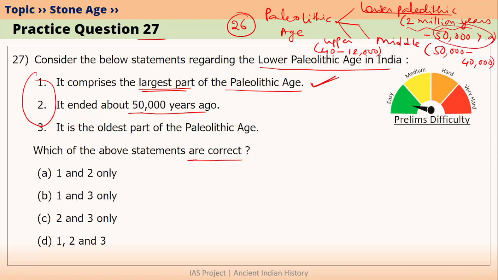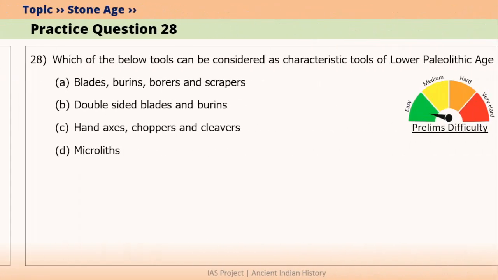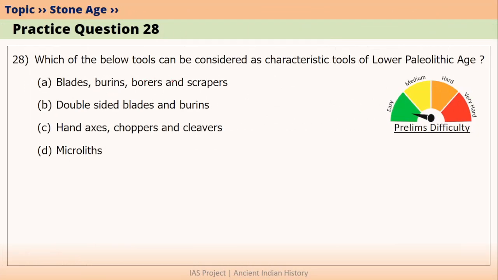As you can see here, Lower Paleolithic age ended 50,000 years ago. This is also correct. The third statement is, it is the oldest part of Paleolithic age. This is also correct because Lower Paleolithic age was the first part of Paleolithic age which started almost 2 million years ago. So the answer would be 1, 2 and 3 are correct. Option D.